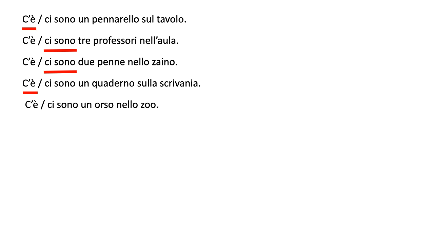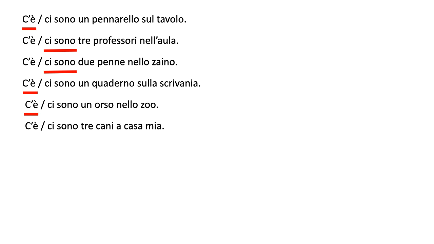C'è o ci sono un orso nello zoo? There are 3 dogs in my house? Sadly, this is not the case, but a bear in the zoo, right? You already know the answer to this one. C'è un orso nello zoo. Only one bear, so it's c'è. And again, there is a bear in the zoo. Ci sono 7 studenti nell'aula means there are 7 students in the classroom. But the important thing is that it's plural, so ci sono.